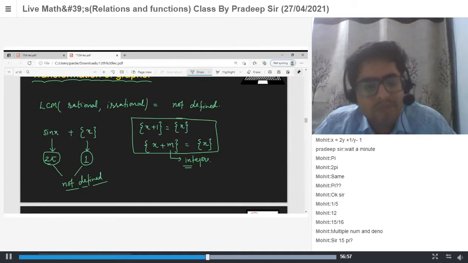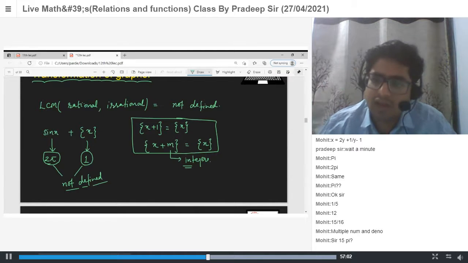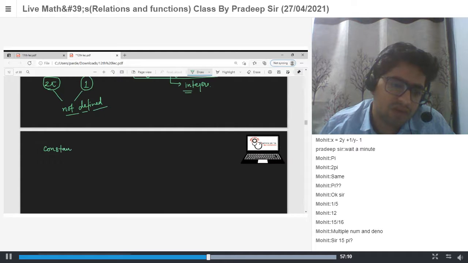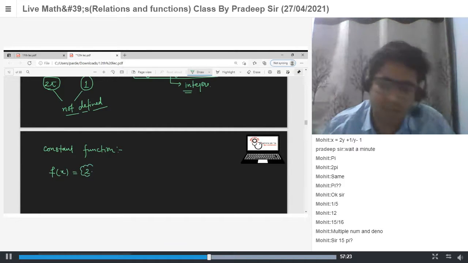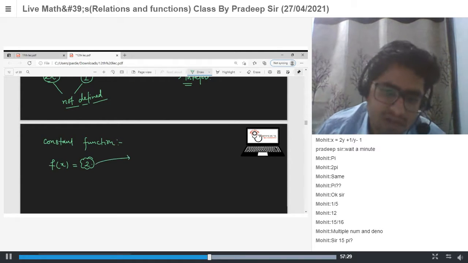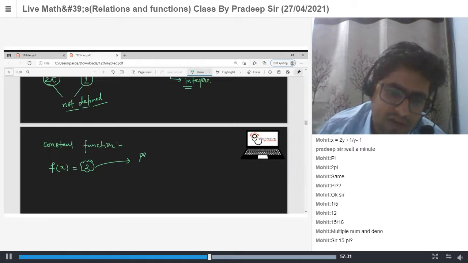Got it? Okay, now next is your constant function. What is the period of any constant function? Let's say f of x is some constant. It repeats after every value, but what is the fundamental period? The period for this is all real numbers.